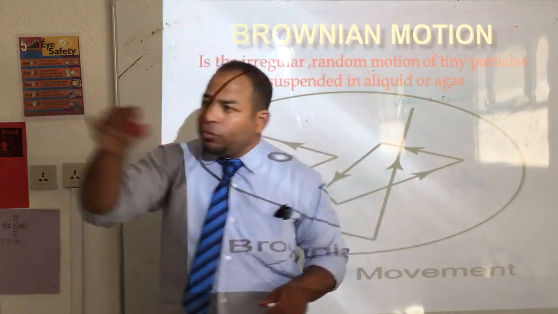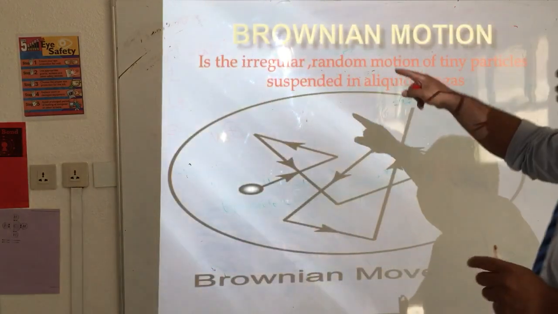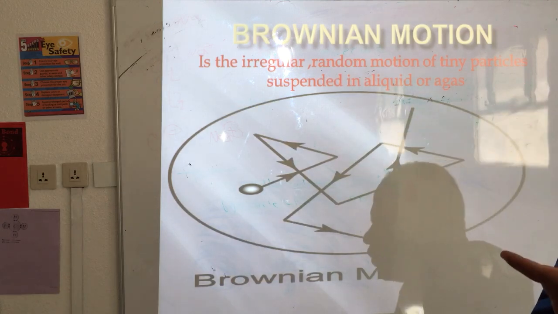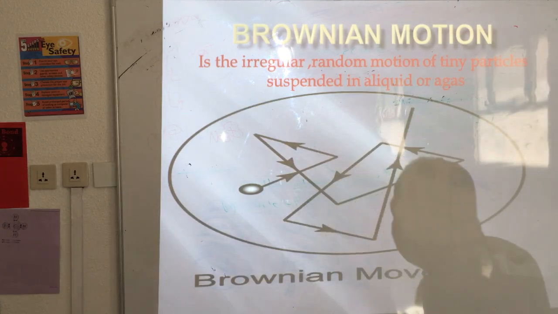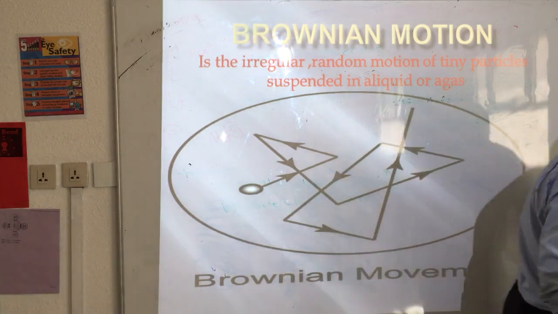The right, the left, up, down, random motion. It is the irregular random motion of tiny particles suspended where? Suspended in a liquid or a gas. This picture represents what? Brownian motion.